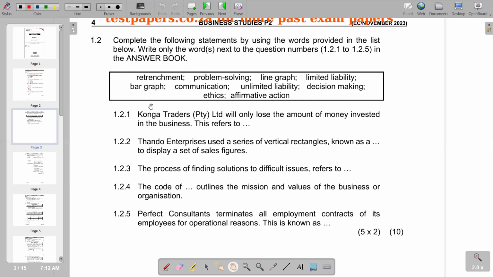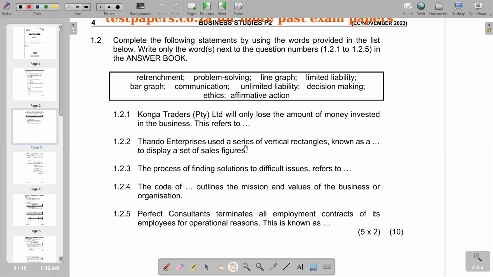So 1.2.1 says, Conga Traders are a private limited company and will only lose the amount of money invested in the business, and this refers to, and we know that when we have such a scenario, it's called limited liability. It means the owner is not going to lose personal assets due to the debt of the business.